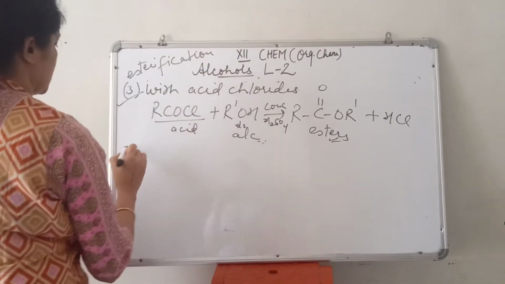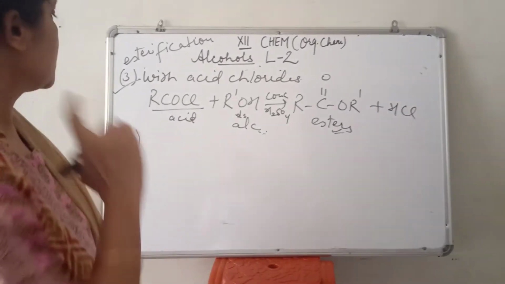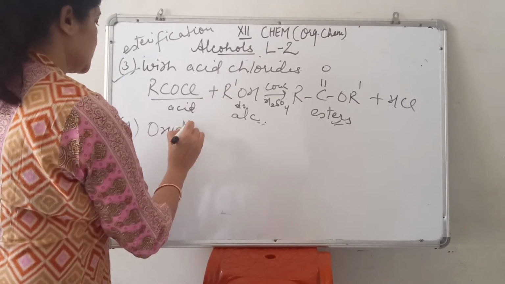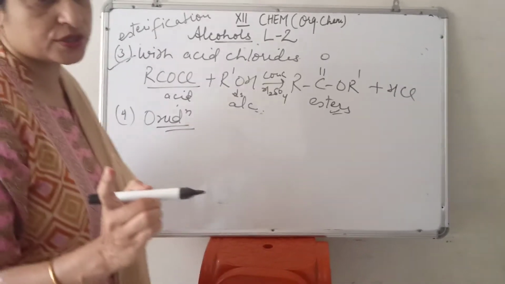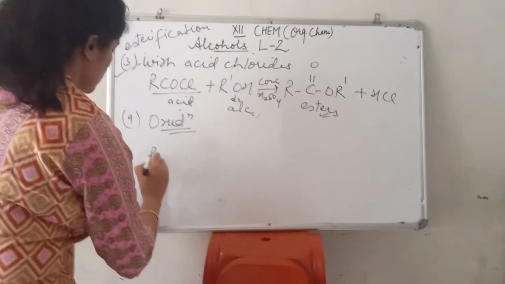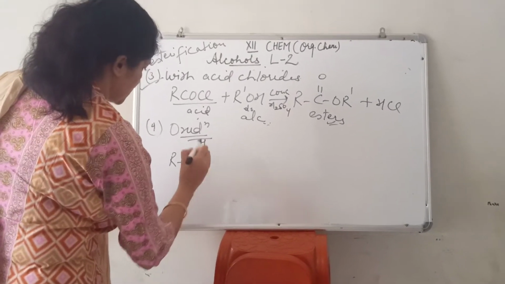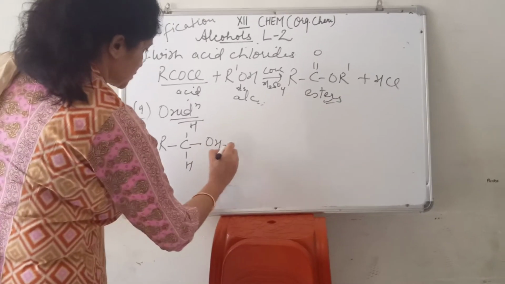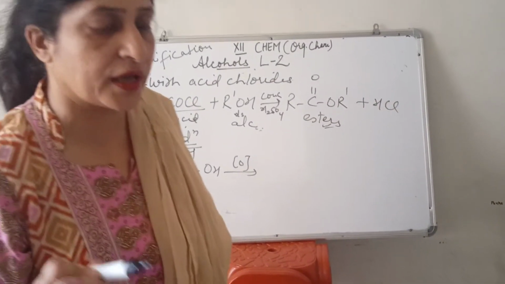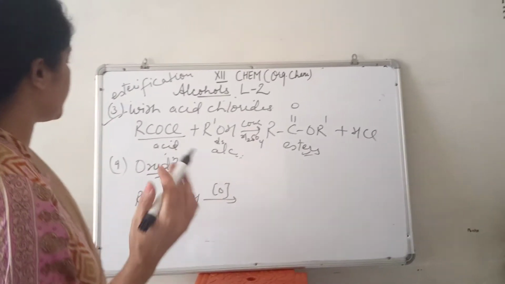One more important property of alcohols, this is for primary alcohol, that is oxidation. And with the help of oxidation also, alcohols can be distinguished. So this is primary alcohol, RCH2OH. When it is oxidized, for oxidation you can take any of the oxidizing agents like potassium dichromate or potassium permanganate.